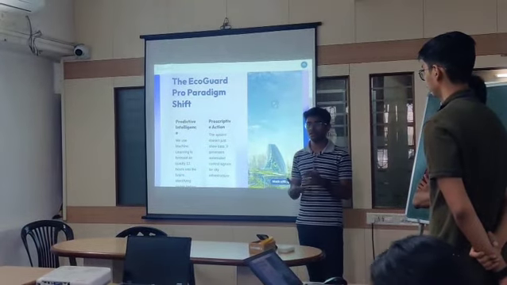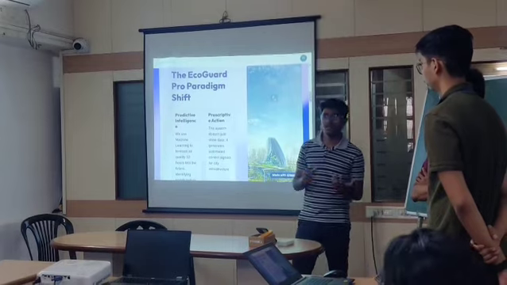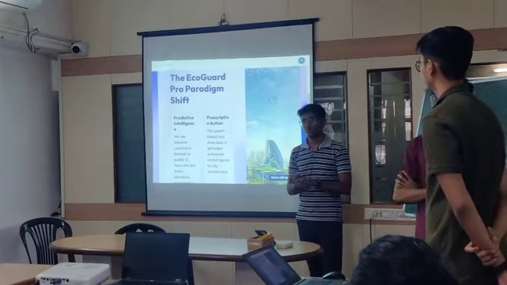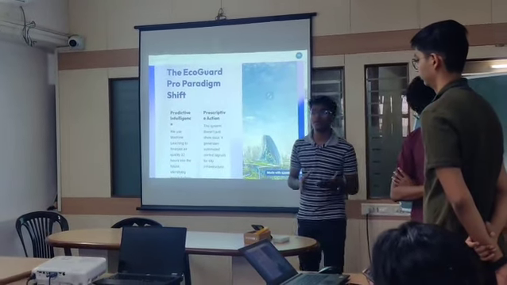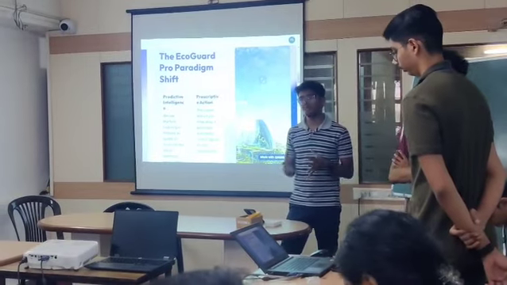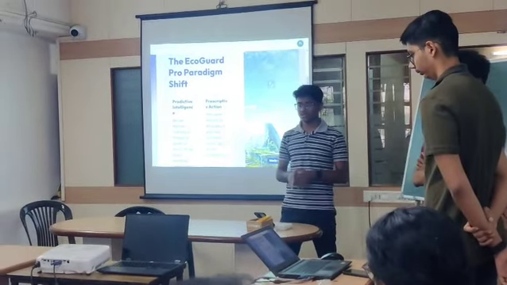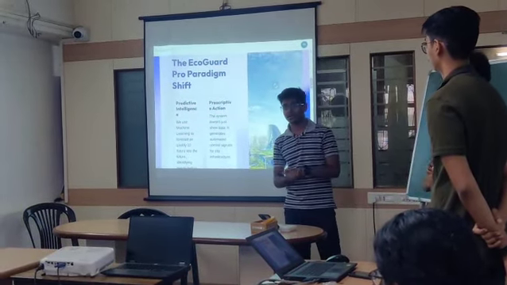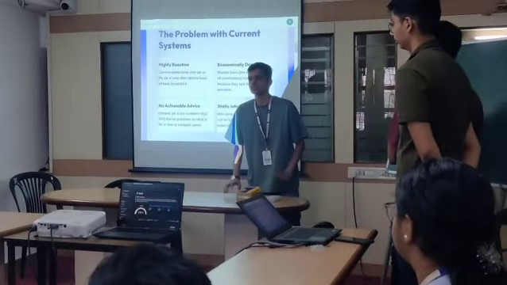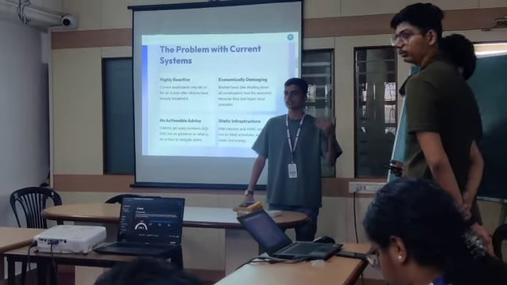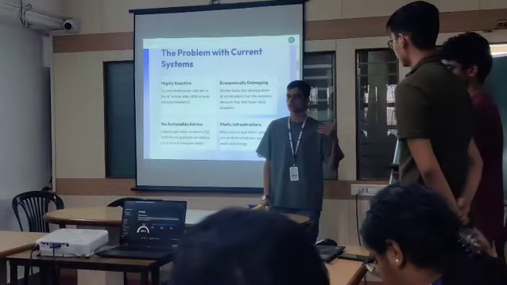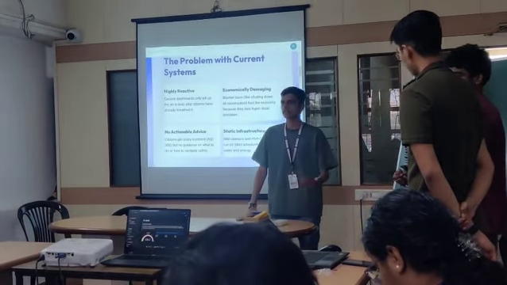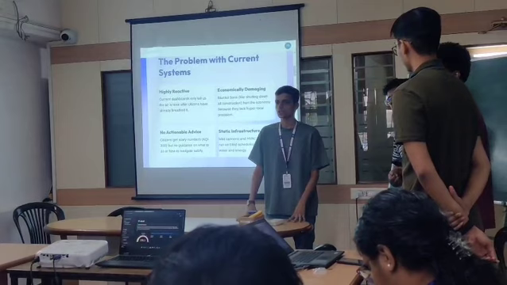And for that we came up with the idea of EcoGuard, and it helps us create a paradigm shift by actively changing how cities interact with the available pollution data across three major pillars. The first is predictive intelligence. As Ali said, the current AQI model in EcoGuard forecasts AQI data up to 6 to 12 hours. It forecasts air quality spikes and provides actionable advice to the user on what they should actually do.